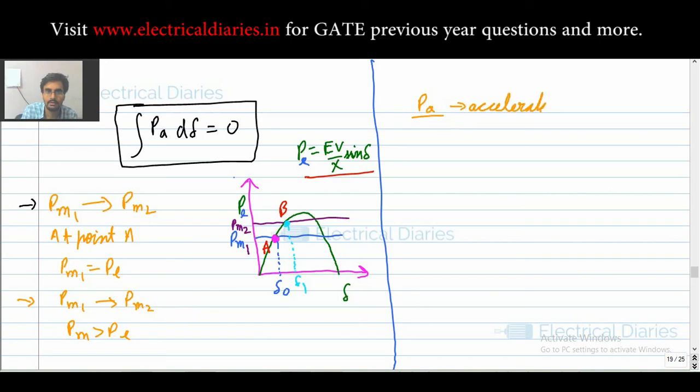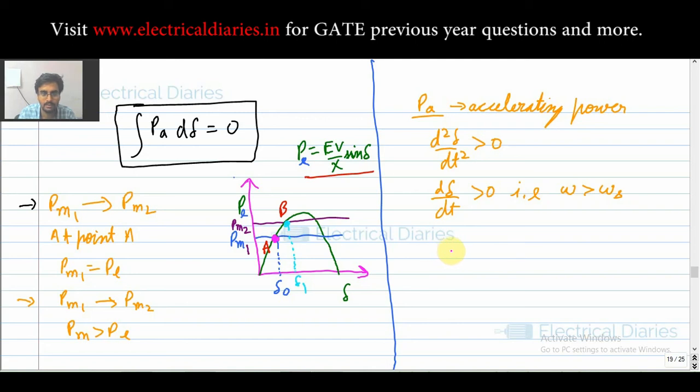Accelerating power means what? It means d2 delta by dt square is greater than 0. So this means your rotor is accelerated, that is d delta by dt is accelerated. If your generator was moving with synchronous speed omega s, now your alternator speed will become omega greater than omega s.